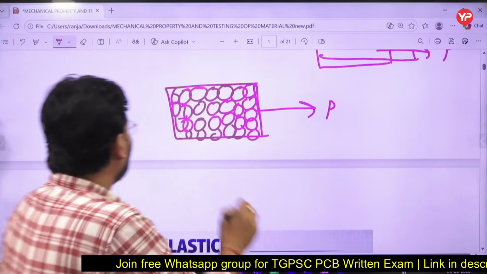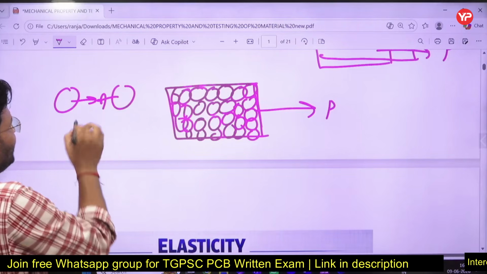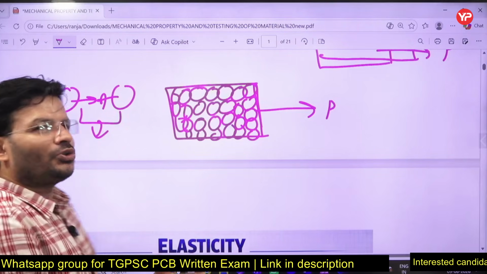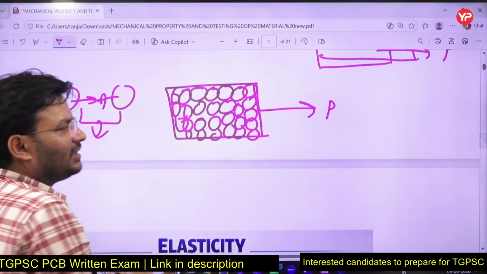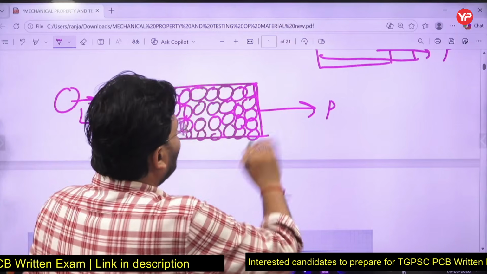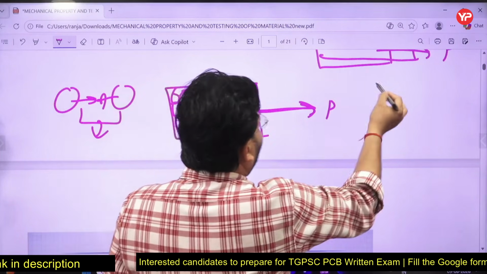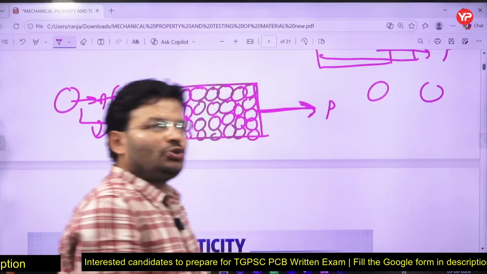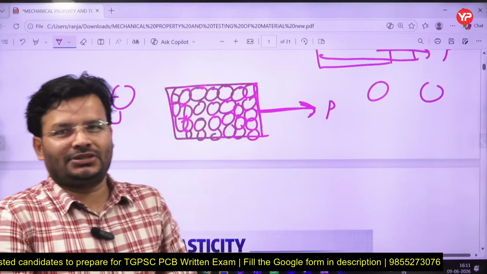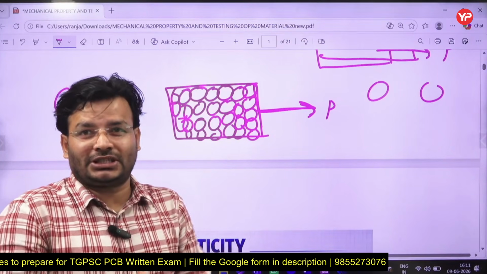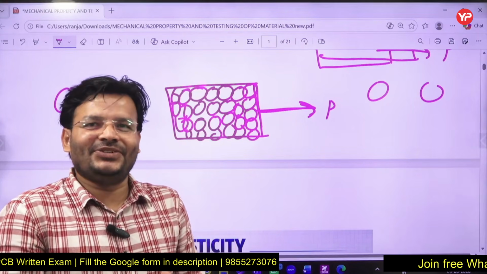Now see, if you talk about any two atoms or molecules, there is an interatomic force between these two, which is called molecular attraction. Because of these two forces, they stay close to each other and remain in a stable state. Now suppose you apply the force P. What is happening? You want to disturb the distance between the atoms. Once you apply the load, you want to disturb their equilibrium position. Once you disturb their equilibrium position, it is a very natural thing, they will oppose it.